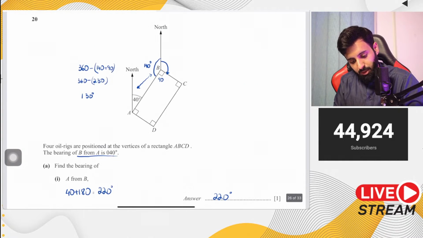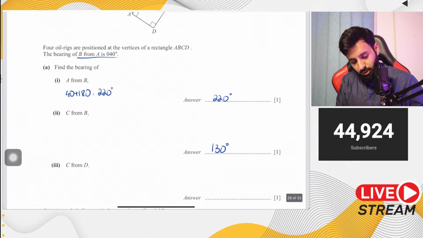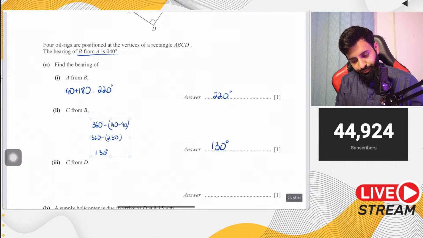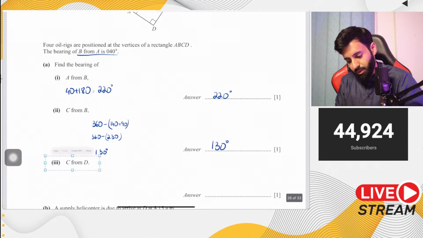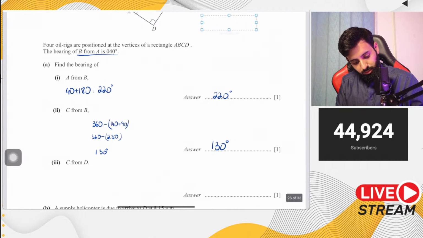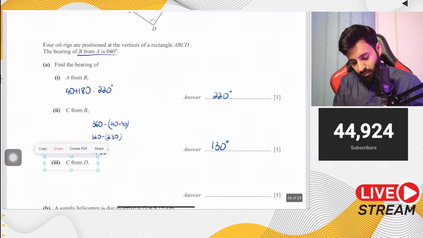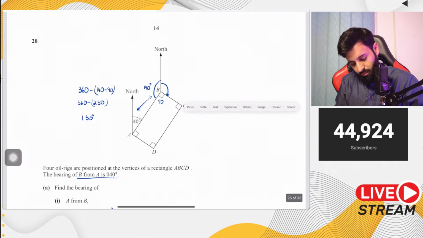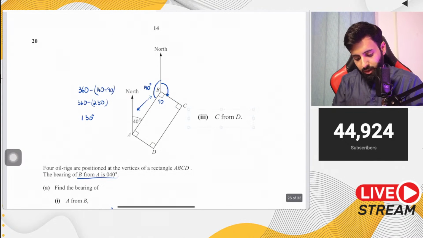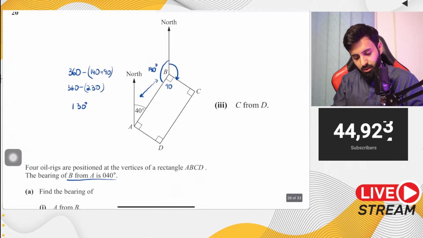Now, what about the last part? The last part says find out the bearing of C from D. So C from D. Go ahead. Find out the bearing of C from D.